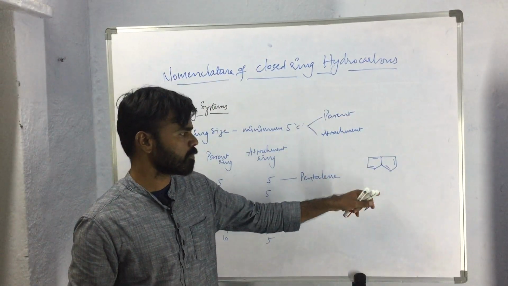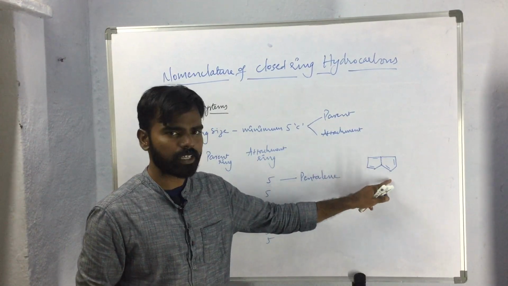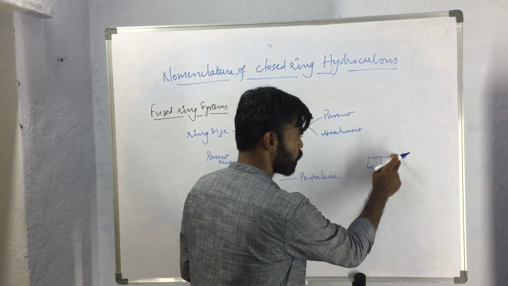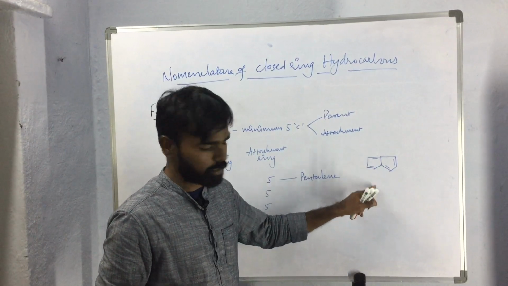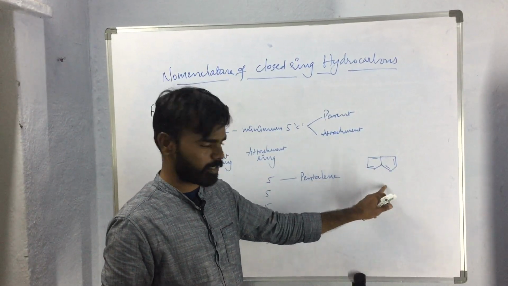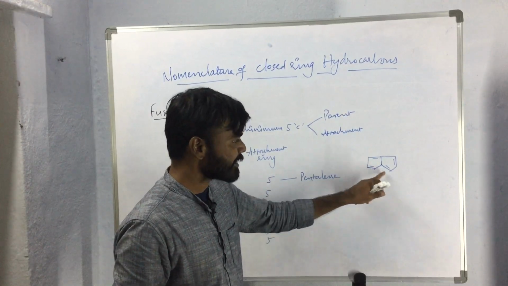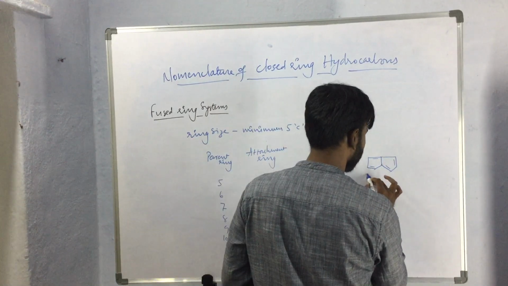So this will be the ring system. Here both the rings have 5 carbon atoms: 1, 2, 3, 4, 5 and 1, 2, 3, 4, 5. Both are 5-membered ring systems and they are ortho-fused together. So this kind of compound will be called pentalene.